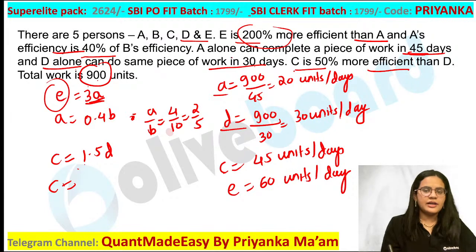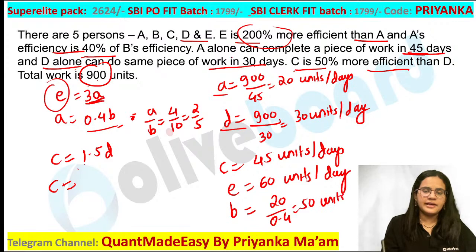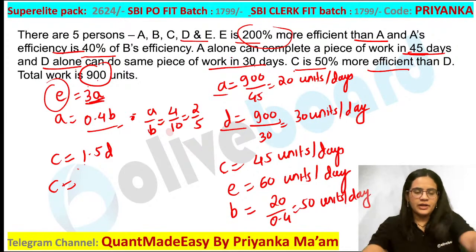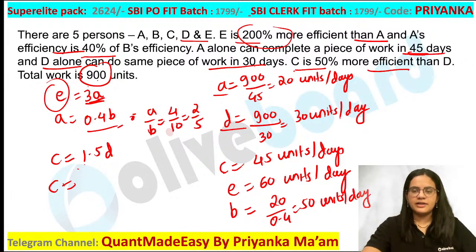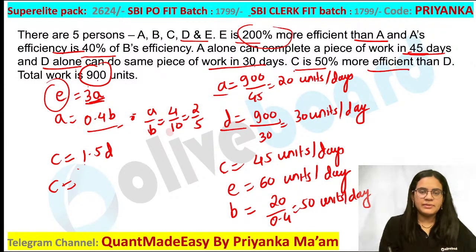Now once you are aware of A, D, E, you can easily calculate B efficiency here. What is B efficiency? 20 divided by 0.4. So you are going to get 50 units per day as the value. Are you guys getting this? You are going to get B value as 50 units per day. Everybody is getting this? So you have calculated the perfect value in this, guys.